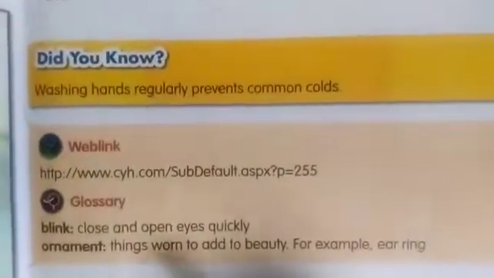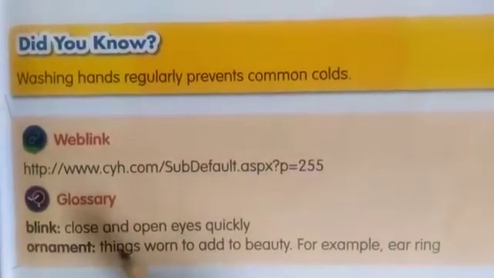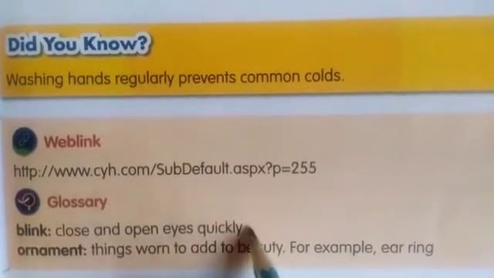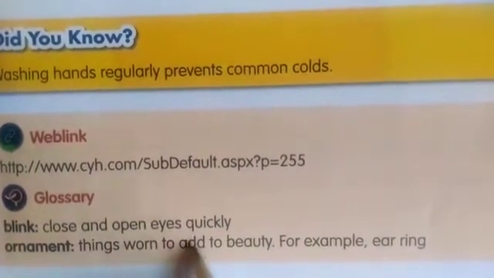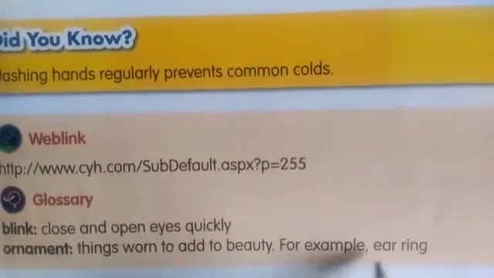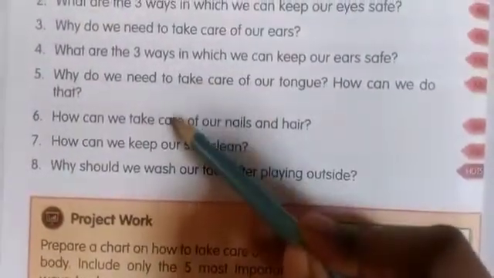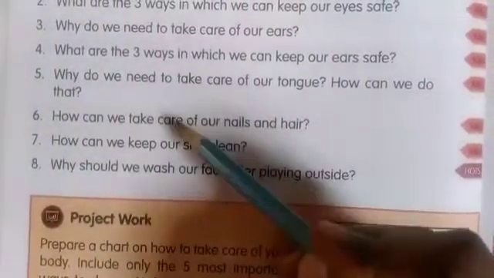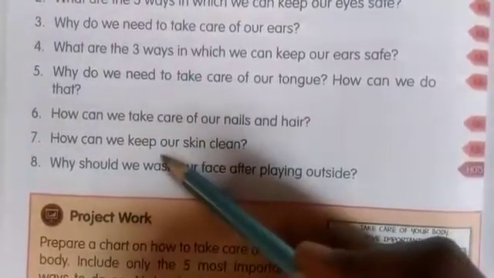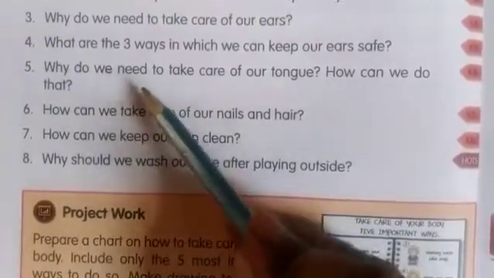And even you have to learn the glossary. Blink. Close and open eyes quickly. Ornament. Things worn to add to beauty. For example, earrings. Now we'll see the practice questions. So children, today you are going to learn 5, 6, 7, 8. So you are going to learn these 4 answers and complete the revision of practice questions.